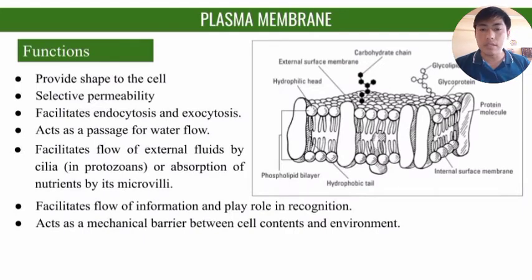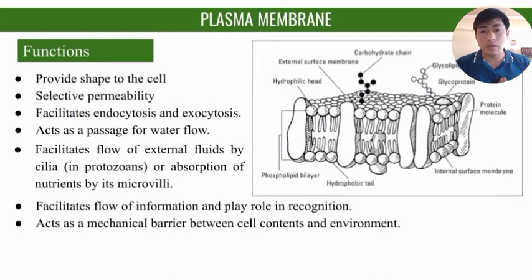Now we have discussed the structure of the plasma membrane. Now comes the function. The plasma membrane is the outer covering, so it provides shape to the cell. Yes, we have selective permeability, so it facilitates the endocytosis and exocytosis of certain material into and outside the cell. It also acts as a passage for water flow, right? So water goes in and out of the cell with the help of the plasma membrane.